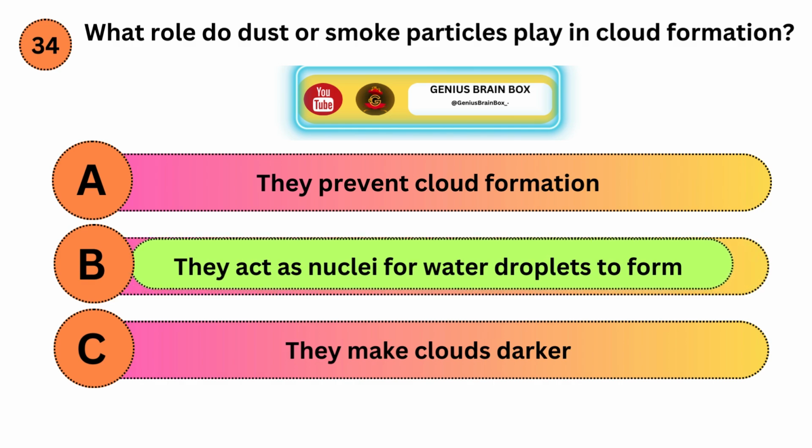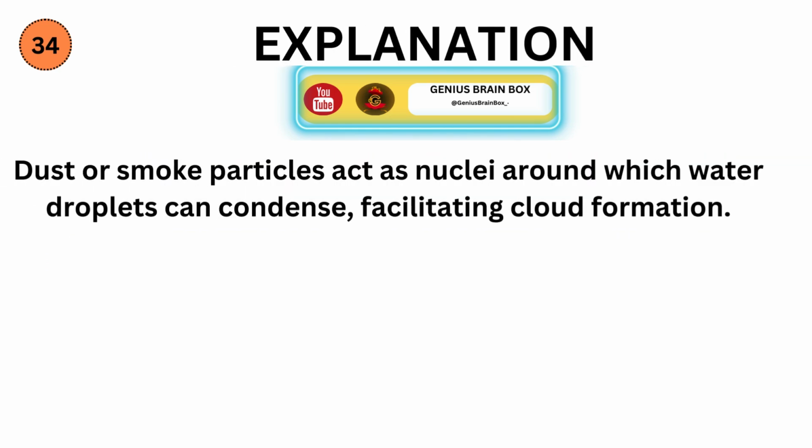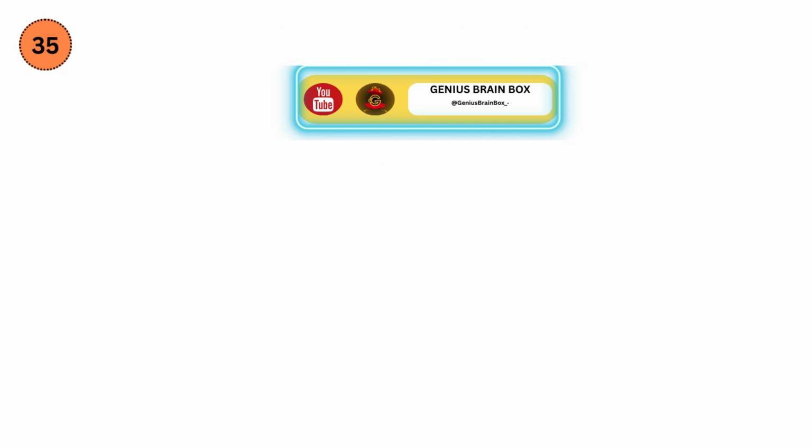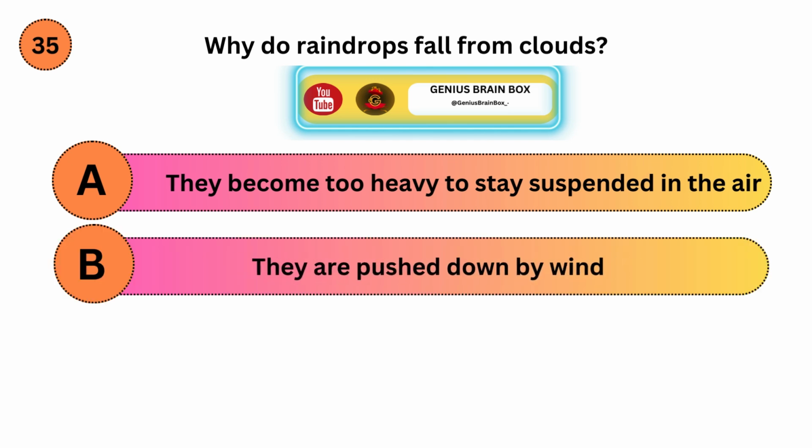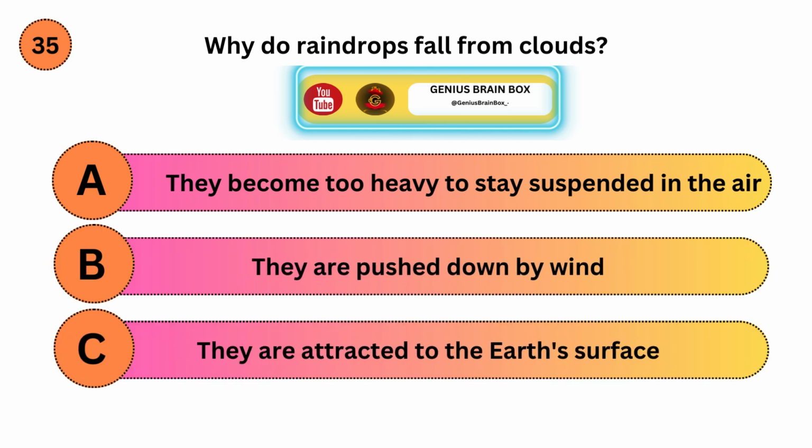Correct answer is B. Explanation. Dust or smoke particles act as nuclei around which water droplets can condense, facilitating cloud formation. Why do raindrops fall from clouds? Option A, they become too heavy to stay suspended in the air. Option B, they are pushed down by wind. Option C, they are attracted to the Earth's surface.